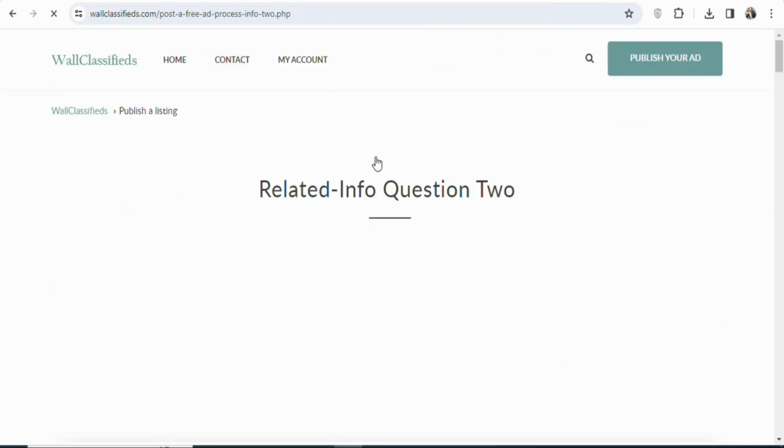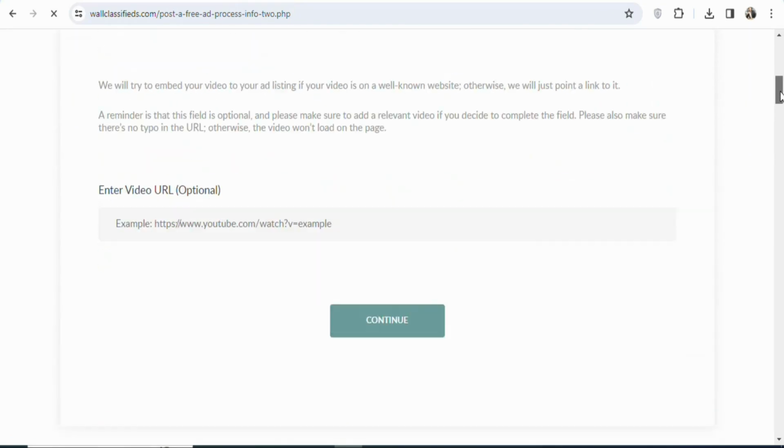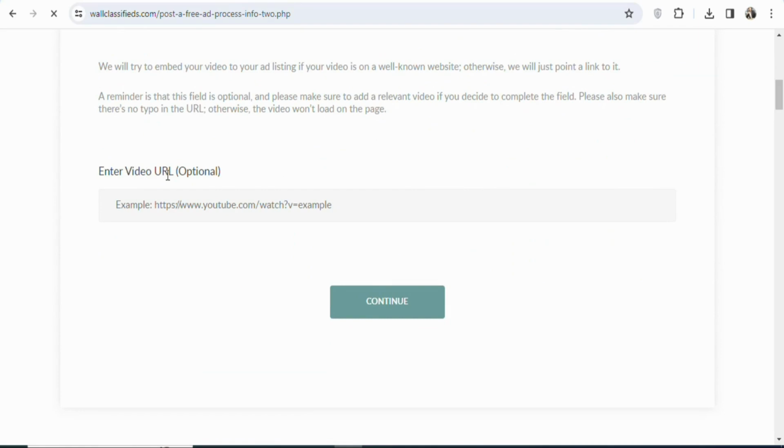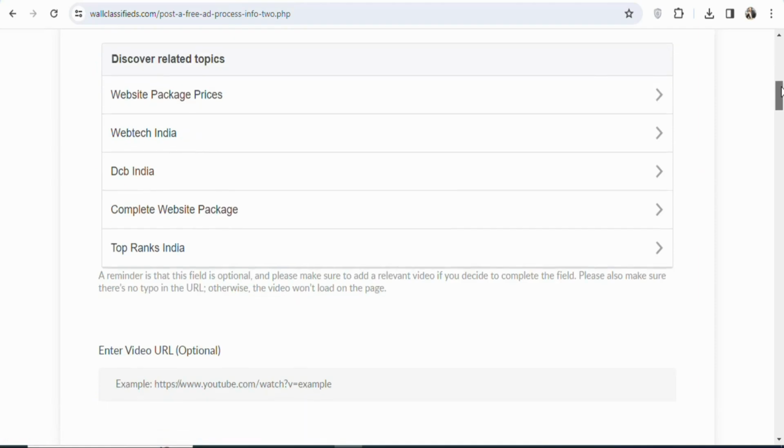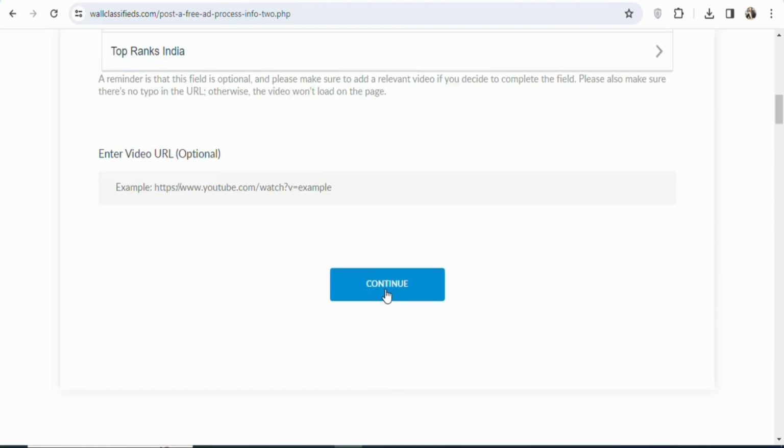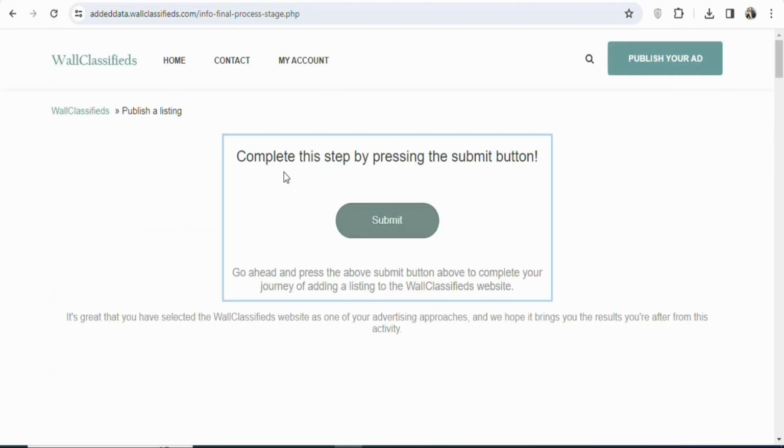Once you click on continue, you can see related info question 2. So let me scroll down for you to see. You can see right here, enter video URL. It is optional. We don't have any video URL, so just skip it and then move to the next step. Click on continue. Once you click on continue, you can see complete this step by pressing the submit button. You have to click right here, submit, so that your ad can be submitted to your website. So click on it, submit.